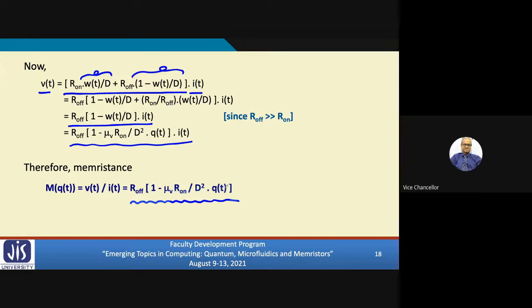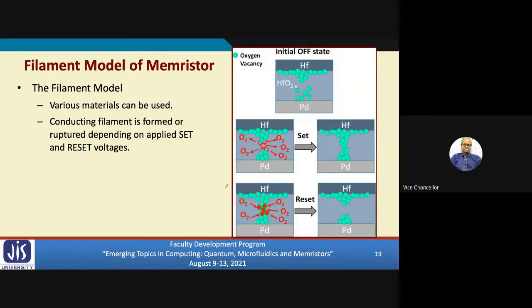But let me tell you very briefly how these physical models work nowadays. One of the most commonly used such models is called the filament model, where instead of this doped and undoped region, I have this device, a two-terminal device, and some kind of a filament is formed between the terminals.